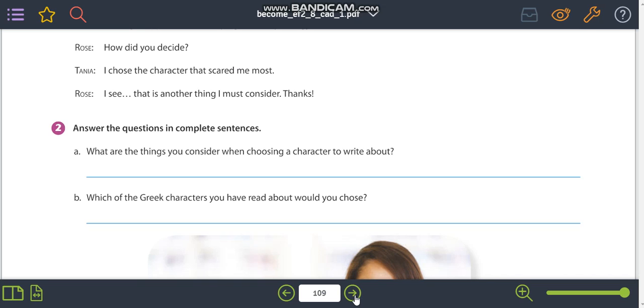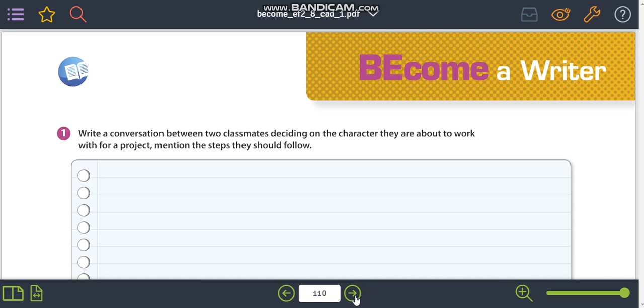After this exercise on page 110, you're going to write a conversation between two classmates, just like the one that you saw on last page, on page 107. And they are about to work for a project, and you have to decide the character, the Greek mythology character that they are going to talk about.